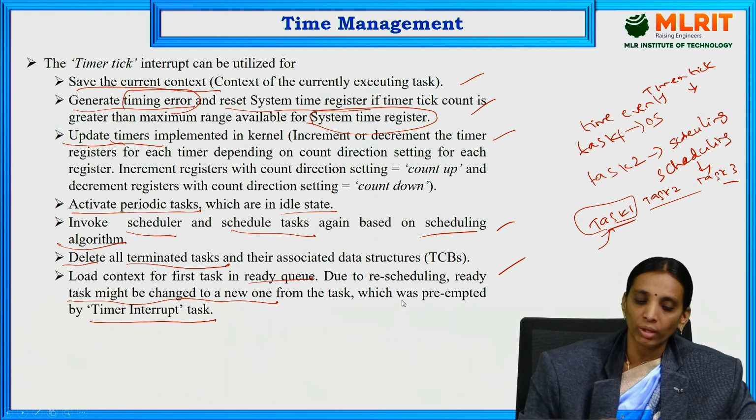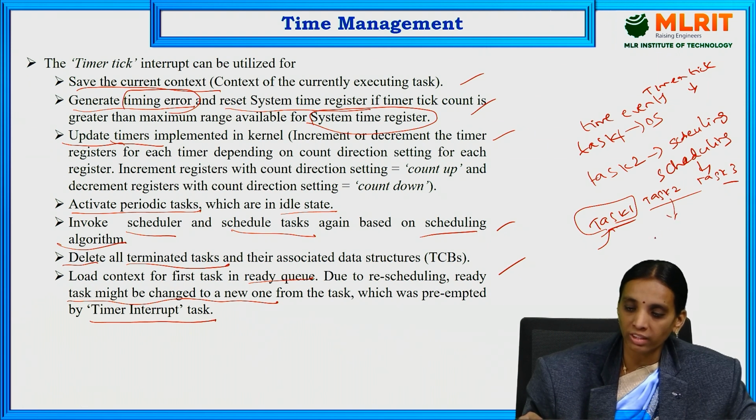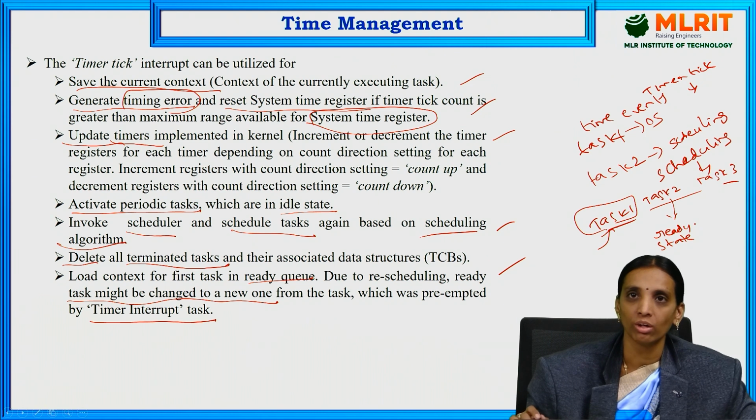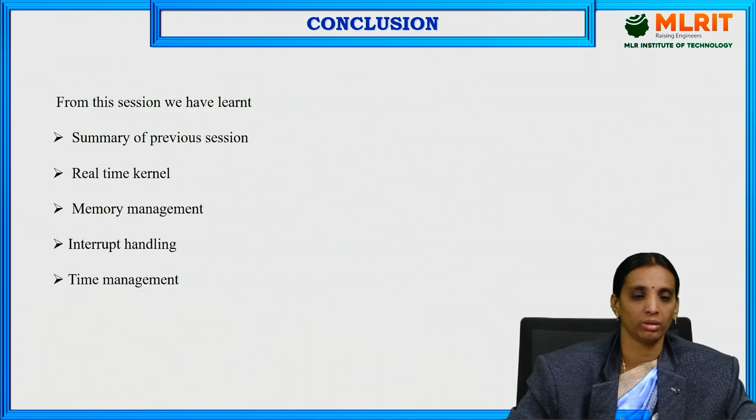Whenever the first task completes, the second task is kept in the ready queue, so the states of the tasks change. All these operations are done by time management.